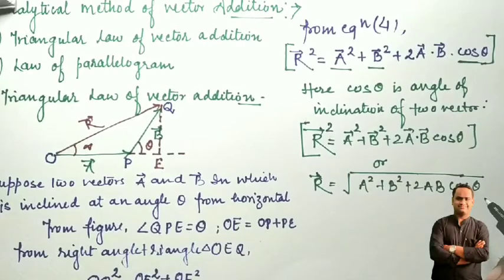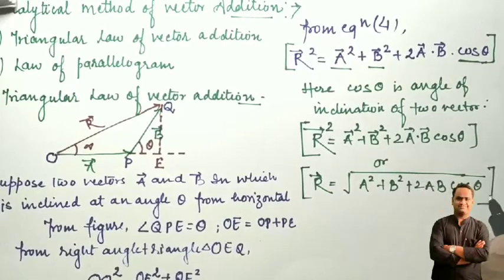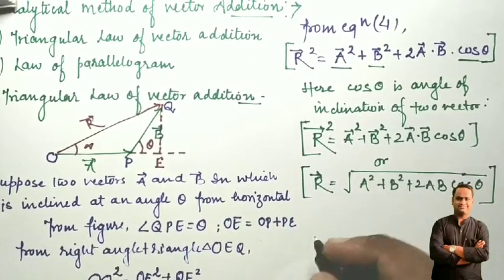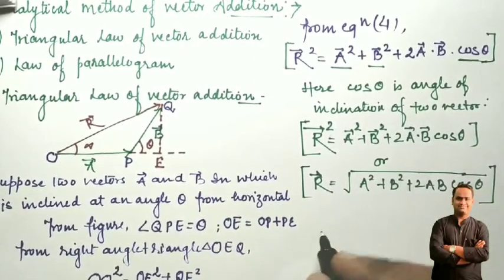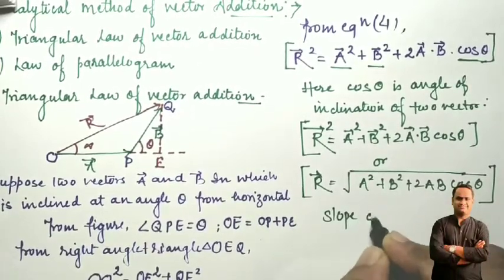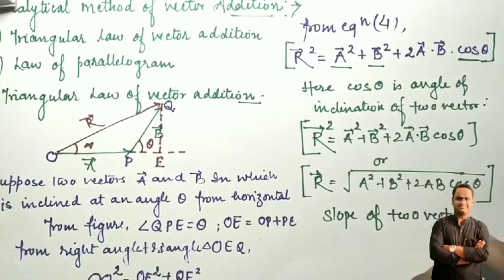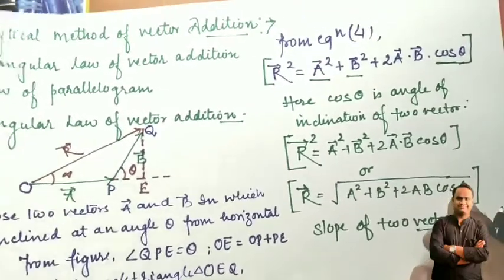If someone asks, sir, what is the slope of the two vectors? Slope means the angle, that is tan theta. So the formula for the slope of two vectors with the help of the triangular method is as follows.